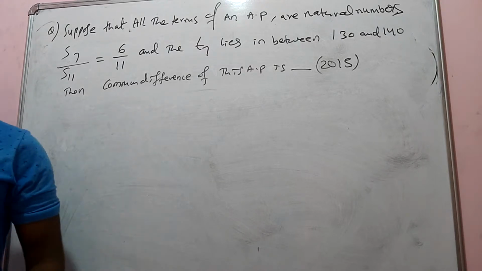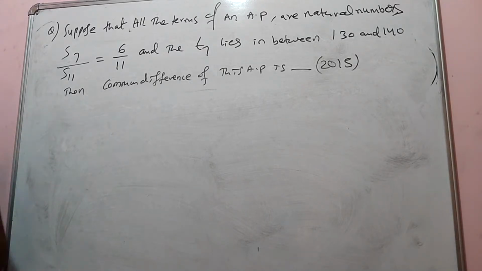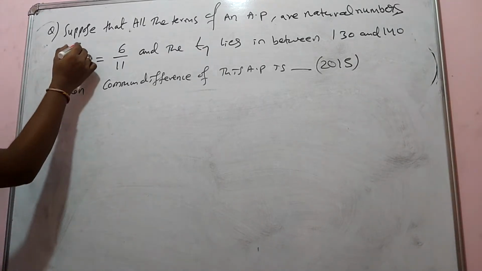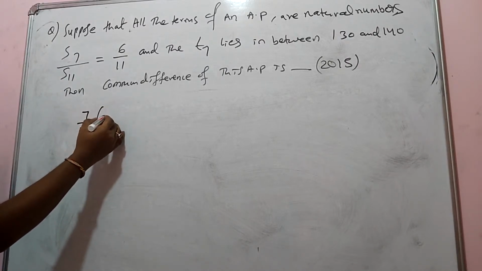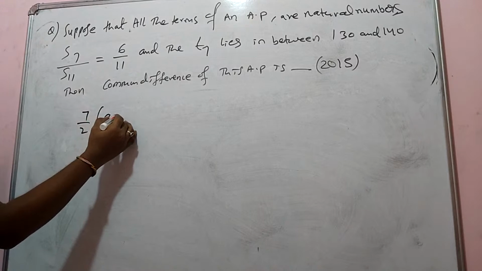Are you able to tell the answer? Okay, I will explain it now. So here, quickly I'll explain. The S7 formula is what? 7 by 2, 7 by 2 into A plus